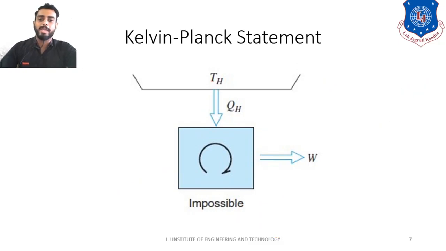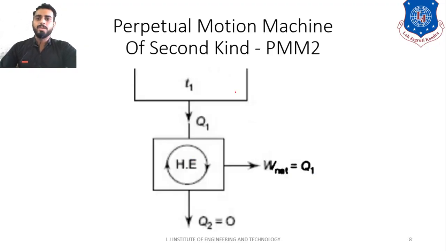Now from the Kelvin-Planck statement you can identify the PMM2, that is, perpetual motion machine of second kind. As you can see on the diagram on the screen, the perpetual motion machine of second kind is shown to you. The definition of a perpetual motion machine is a fictitious machine.